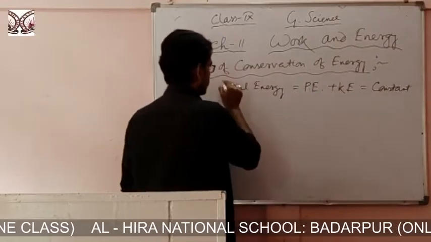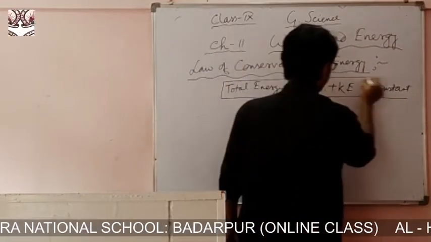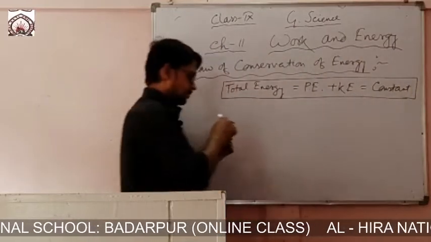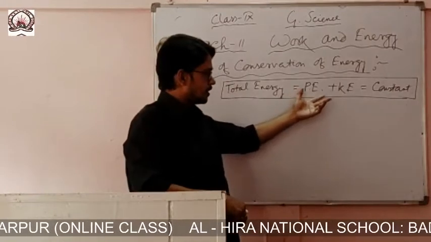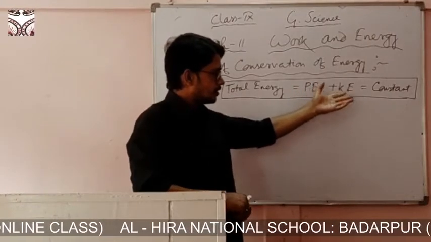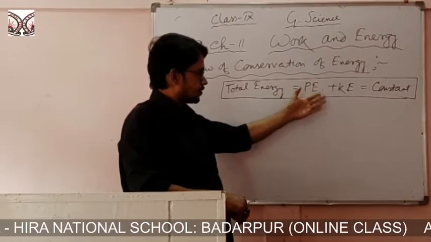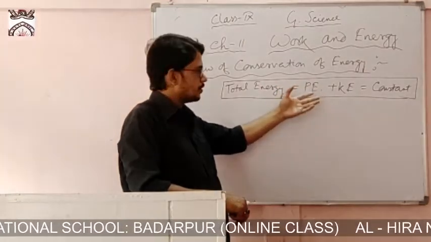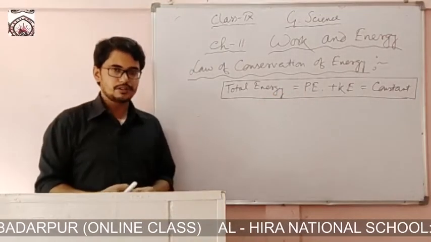So this is the expression of the law of conservation of energy: total energy, the sum of potential energy and kinetic energy, always remains constant. It can never be destroyed nor created. So this is the law of conservation of energy.